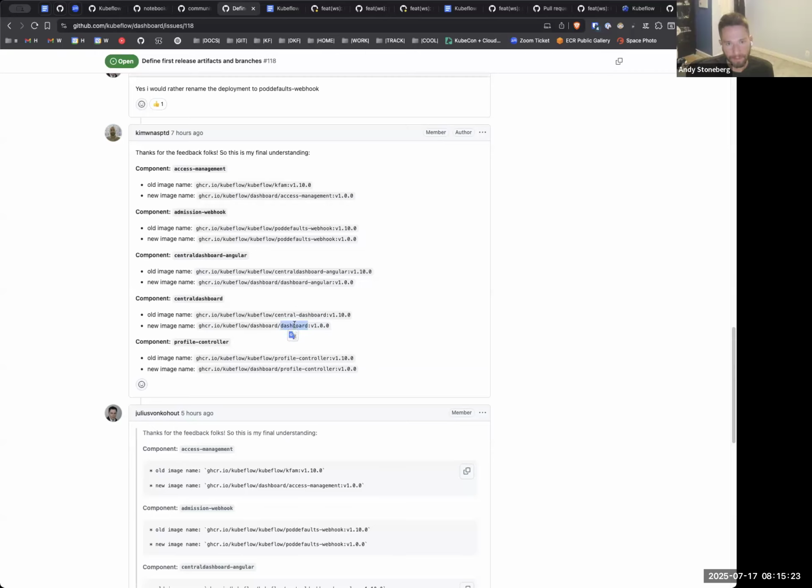Also, is this really this or should this be something else? Otherwise we'll eventually catch up to versions that are reasonably recent, and then they'll be like, what version of dashboard are you talking about?